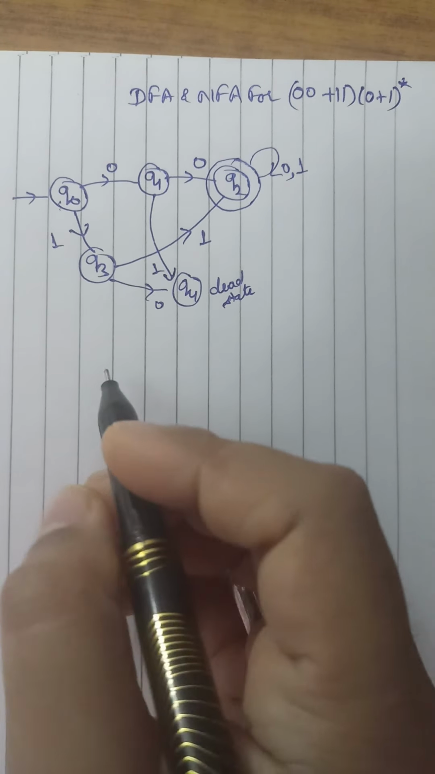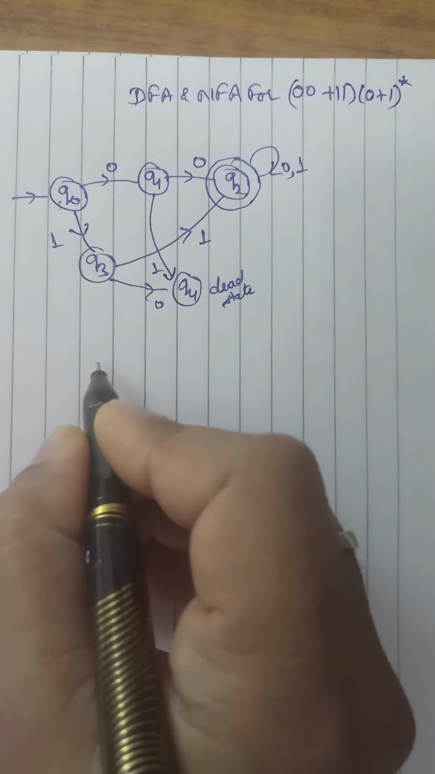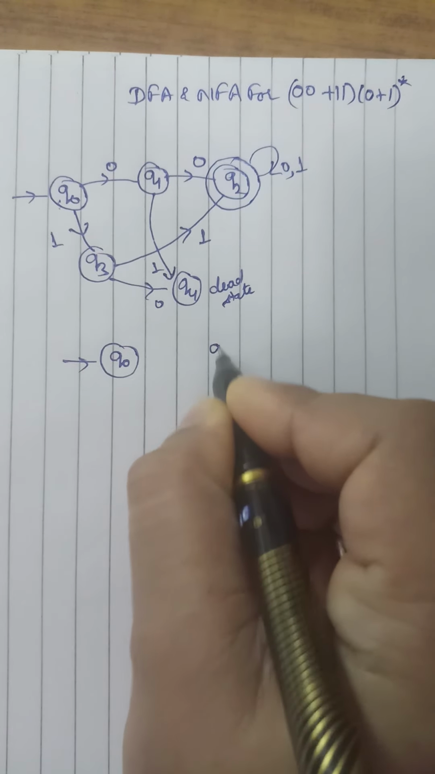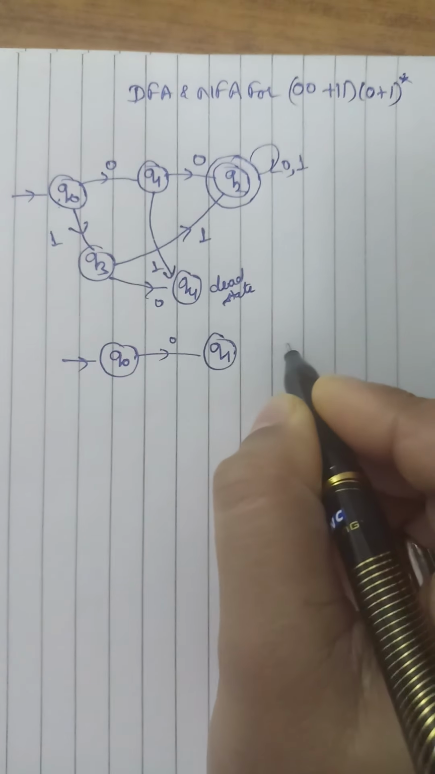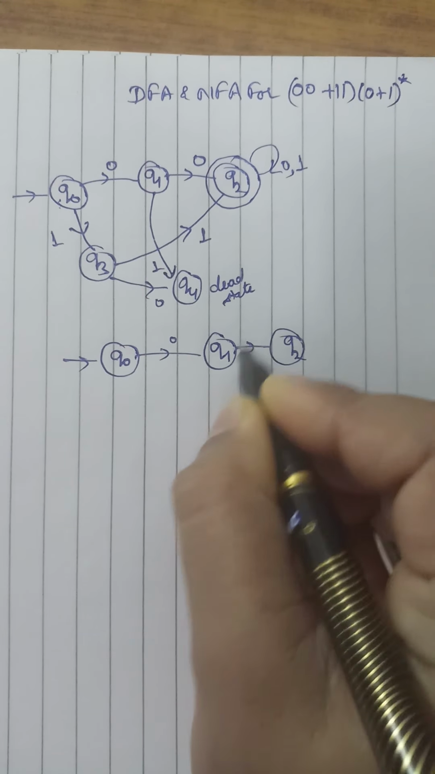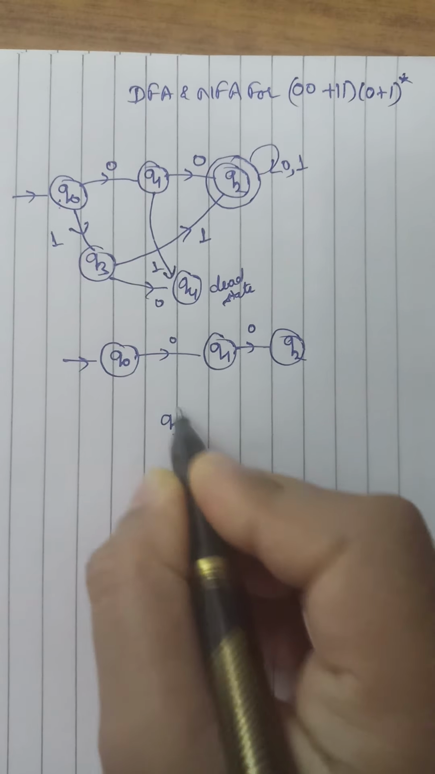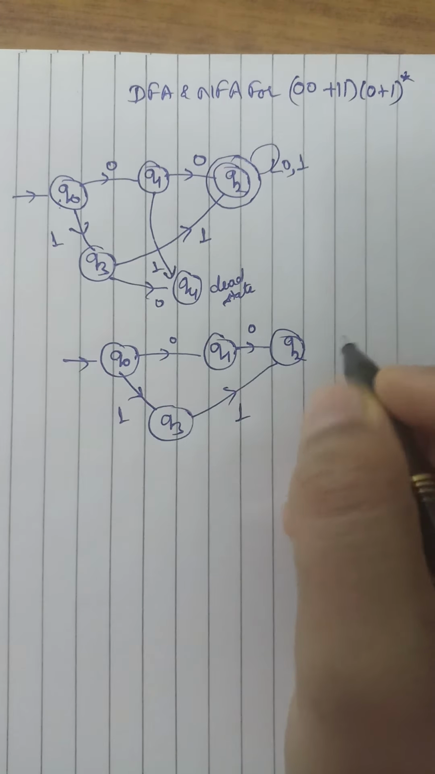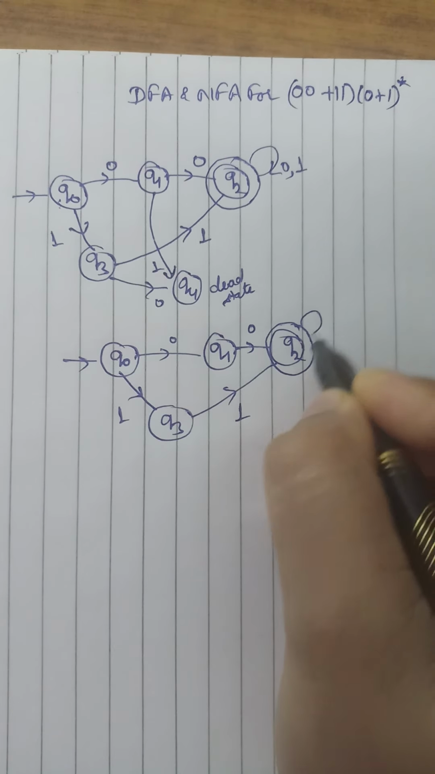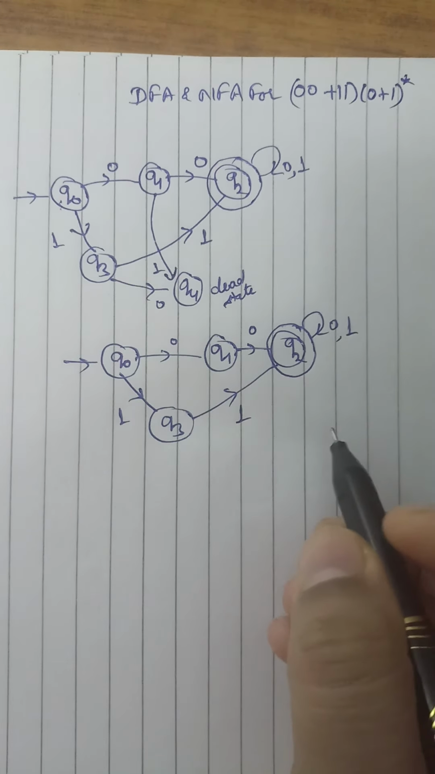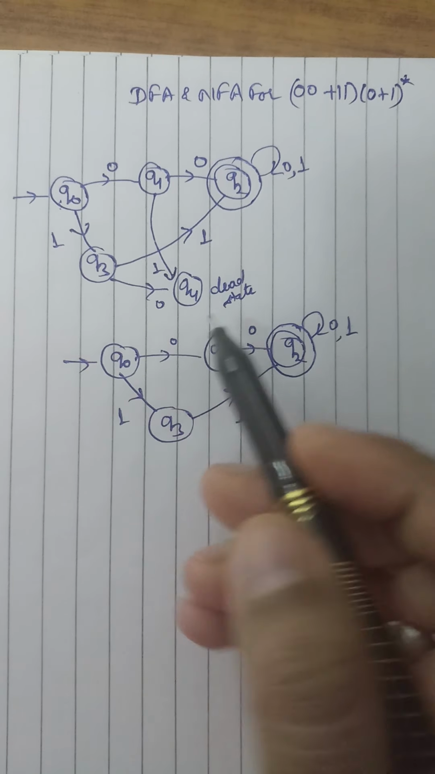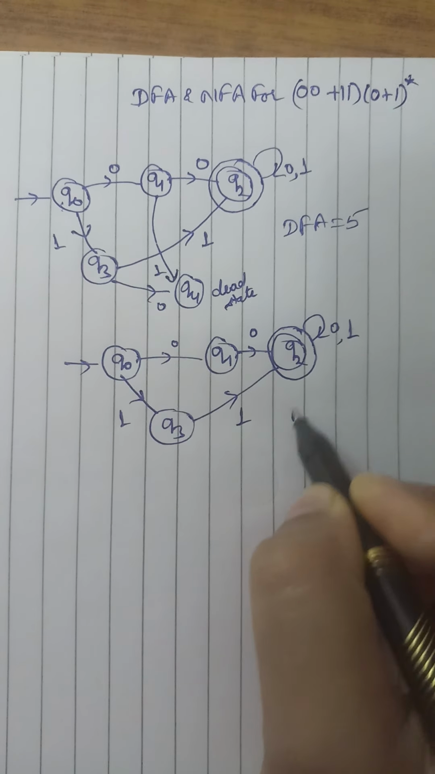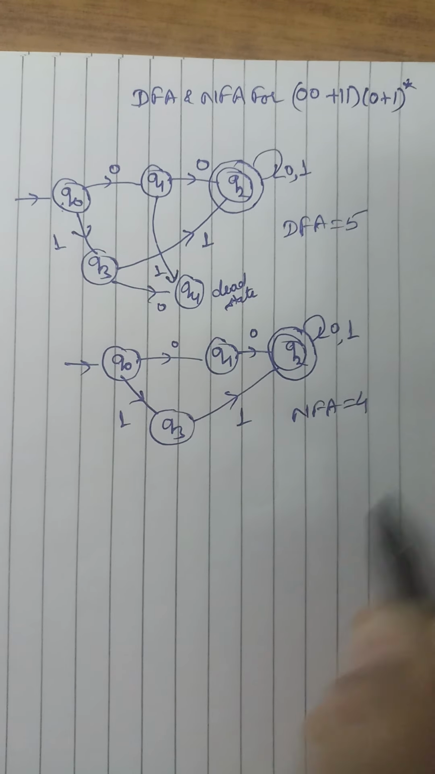But if we make the NFA, then what we will do: Q0, Q1, Q2 on 0, Q3 on 1, 1, and this will be the final state, with 0, 1. All will remain the same, only the dead state will not be here. So here in the DFA how many states? 5, and in the NFA how many states? 4.